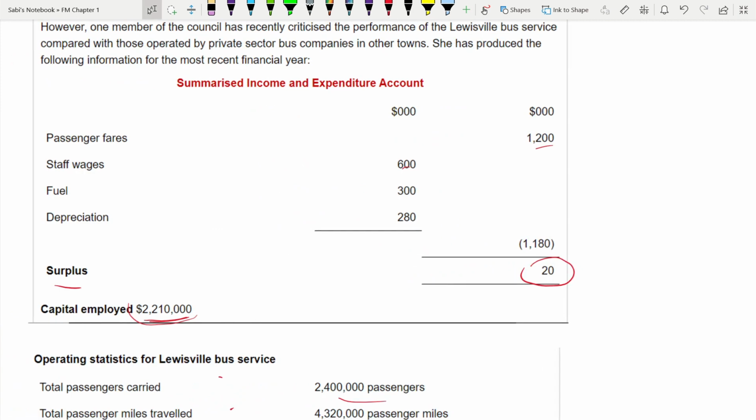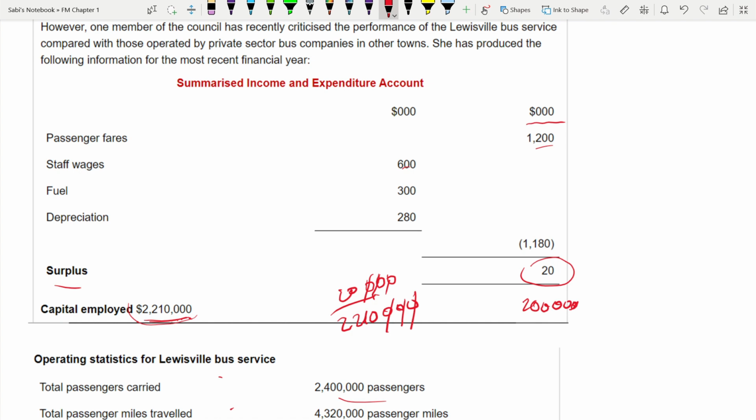Remember one thing, this is given in thousands. They have dropped the 3 zeros. So when you write it, it will be 20,000. If you don't do that, and for example you write 20 over 2210, think about this, the number changes, no? It should not, it should be 20,000. Or if you want to keep it as 20, then you have to drop the 3 zeros also. 1, 2, 3. So it will be 20 divided by 2210.